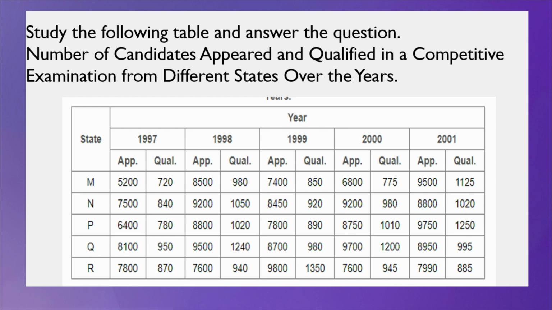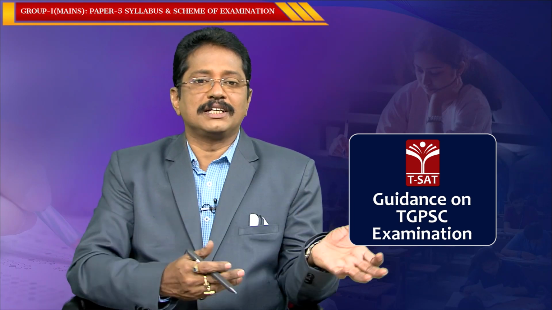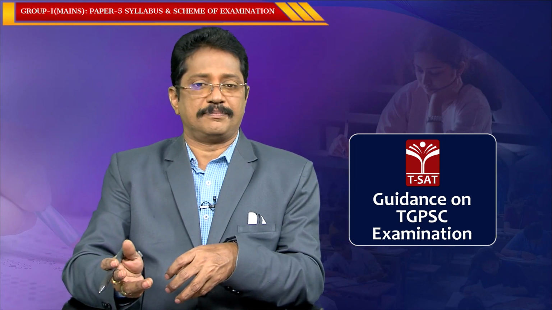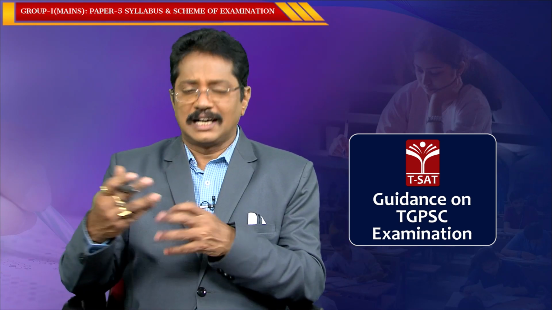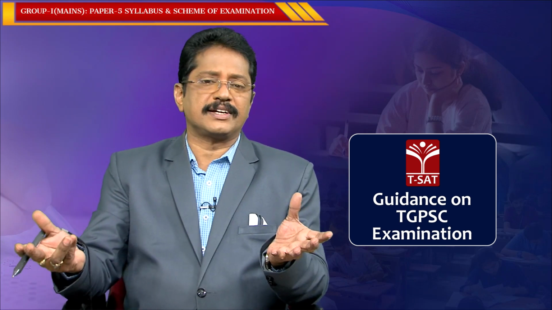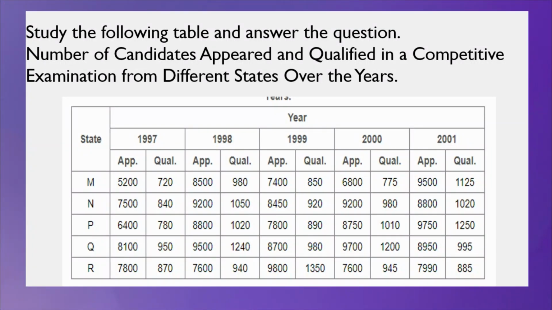For example, take a Group 1 service examination, the prelims examination. How many appeared, how many qualified for the exam? Or take another examination, a national talent search exam, or many other competitive examinations. They collected the information and framed it as a table, given for 1997. M, P, Q and others are states. Of course, there are 5 states for which the information is given. Now, we will see what the question is.